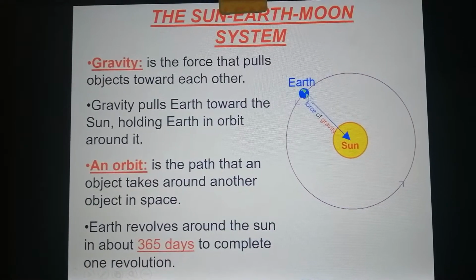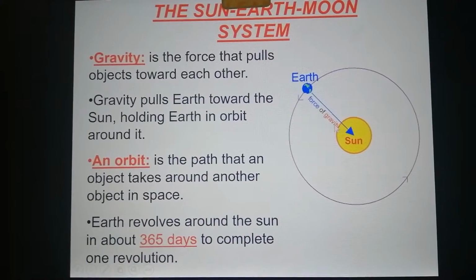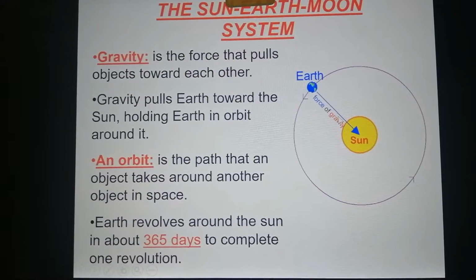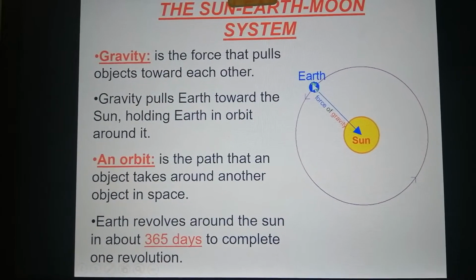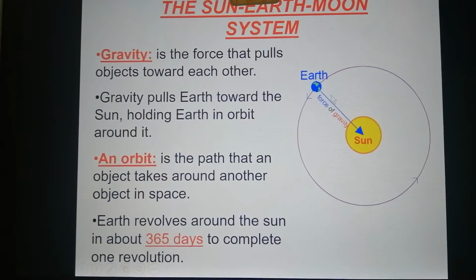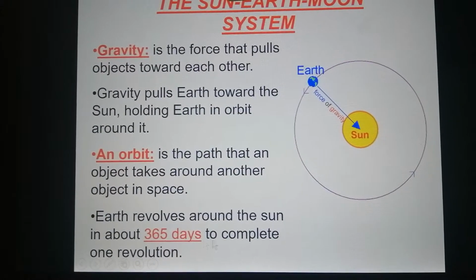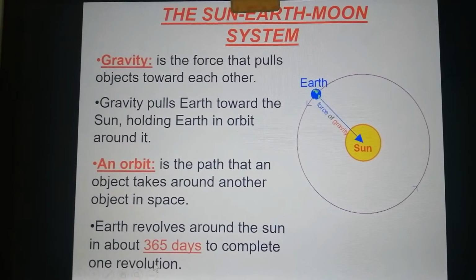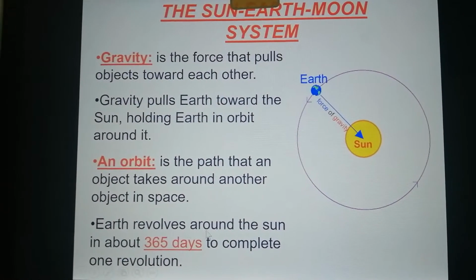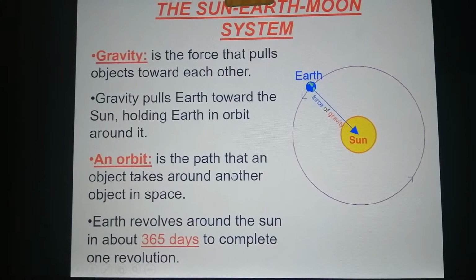Why does the Earth turn around the sun in an orbit? Because of gravity that pulls it together. How many days does the Earth take to revolve around the sun? It takes 365 days to complete one revolution, which is 1 year.